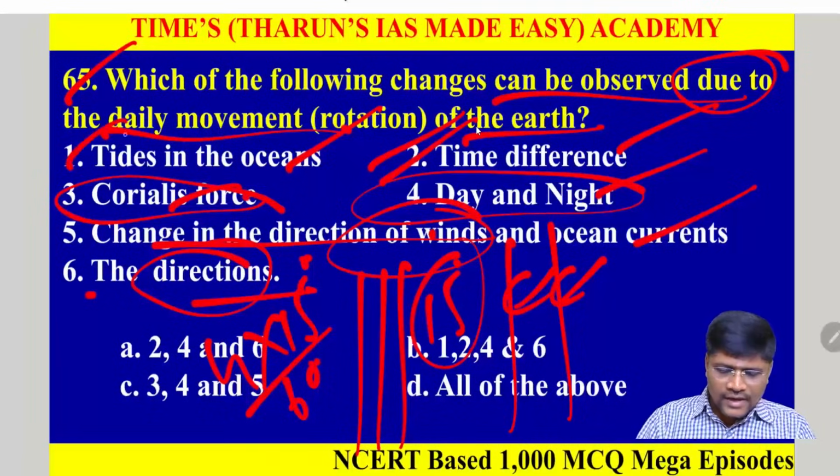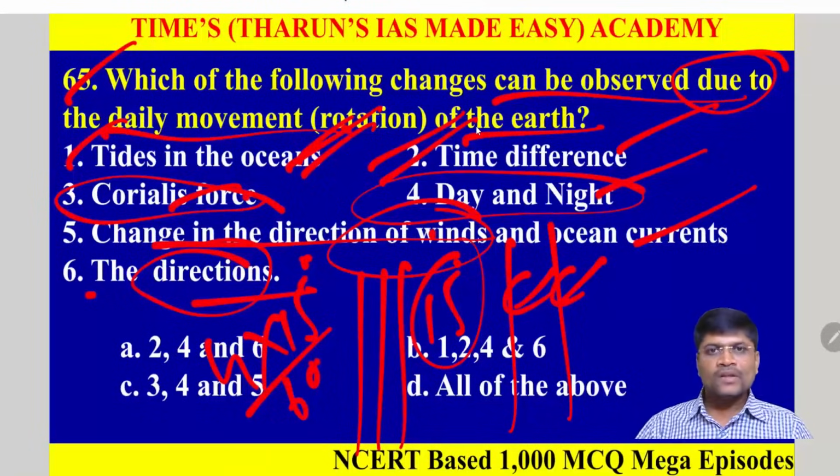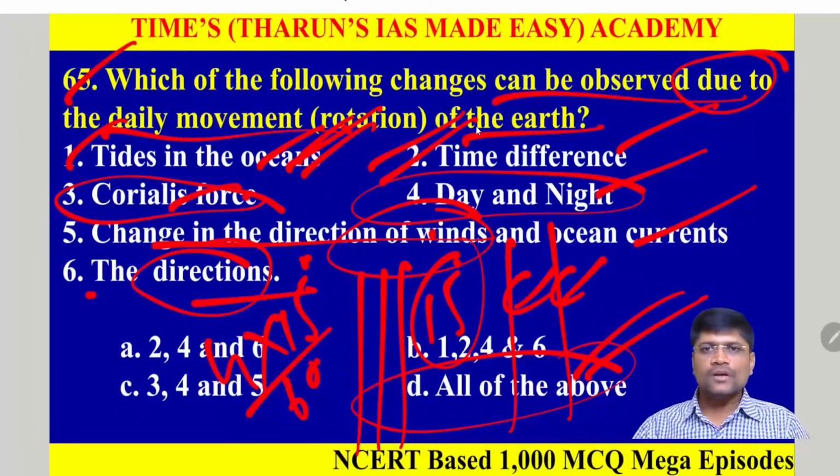Then finally, the tides in the oceans. Because every day, the Earth comes under the gravitational influence of the sun and moon. That's why we are experiencing the diurnal tides. So all of the above. Okay. So all the above changes can be observed due to Earth rotation.